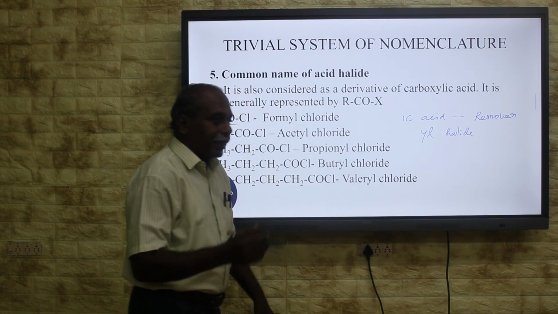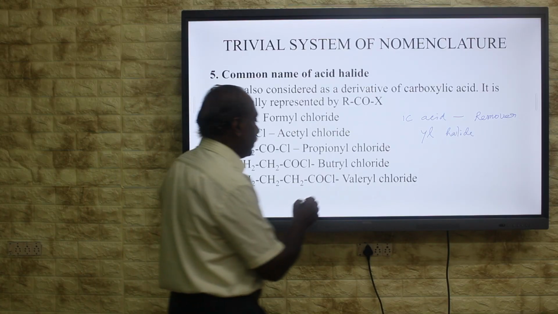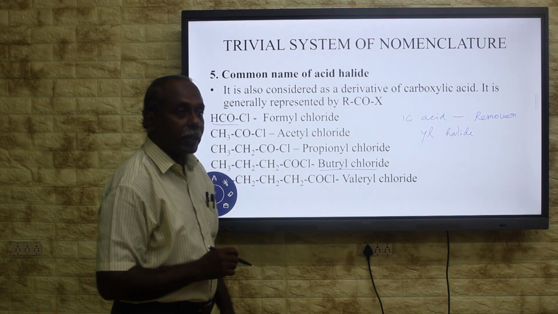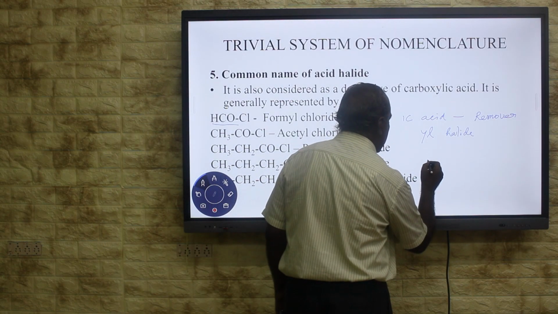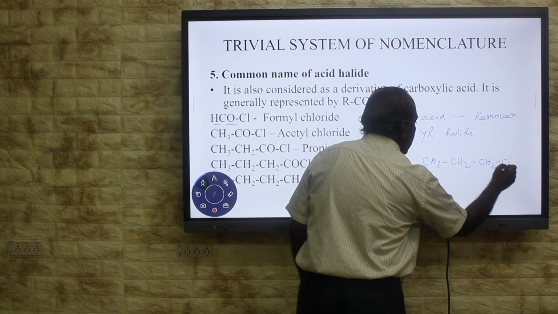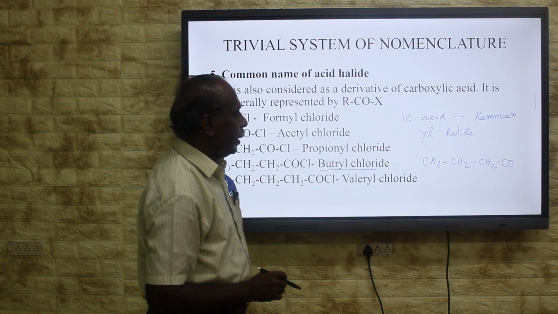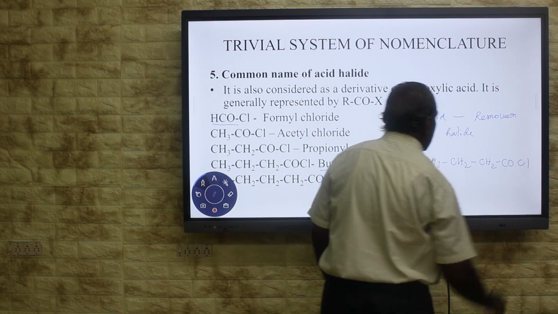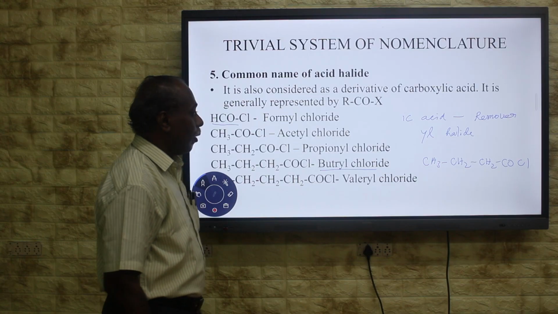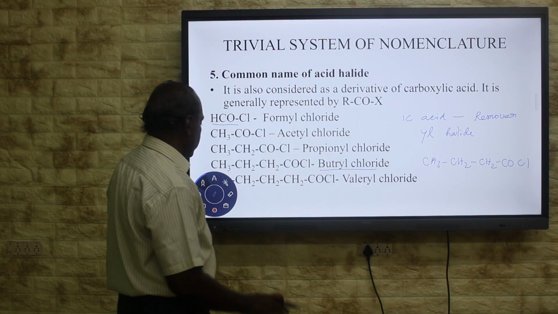In the other case, when the common name is given, you write the structure of the compound. For example, butyryl chloride. It is obtained from butyric acid. First you write the structure of butyric acid, a 4 carbon carboxylic acid, where the 4th carbon will be the carboxylic acid, COOH. Here OH is replaced by Cl: butyryl chloride. In that way we write the structural formula for a compound having a trivial system of nomenclature name.